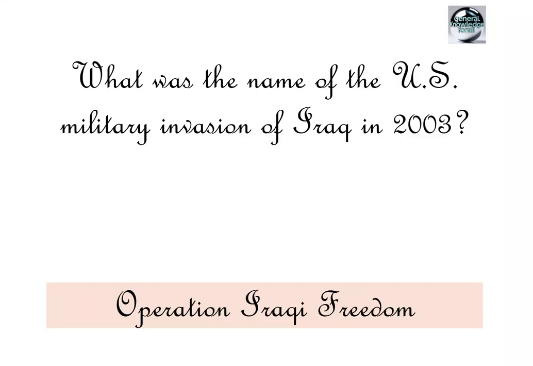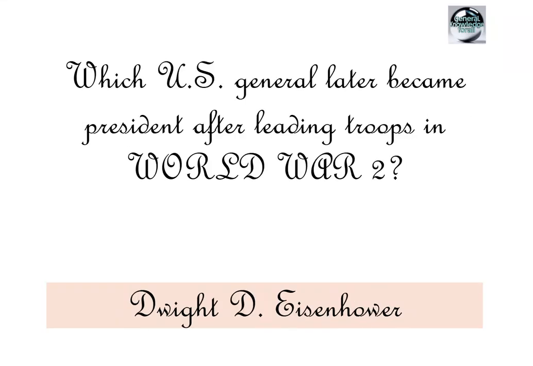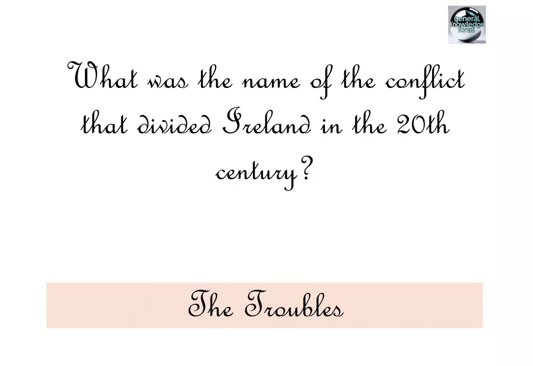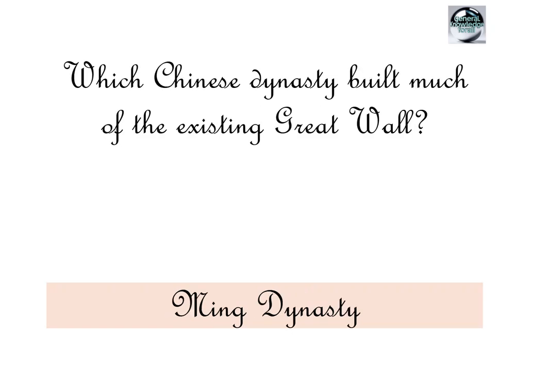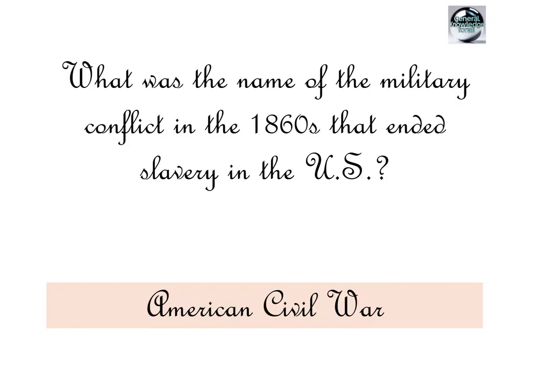Operation Iraqi Freedom. Which US general later became president after leading troops in World War II? Dwight D. Eisenhower. What was the name of the conflict that divided Ireland in the 20th century? The Troubles. Who was the first emperor of the Roman Empire? Augustus Caesar. Which Chinese dynasty built much of the existing Great Wall? Ming Dynasty. What was the name of the military conflict in the 1860s that ended slavery in the US?